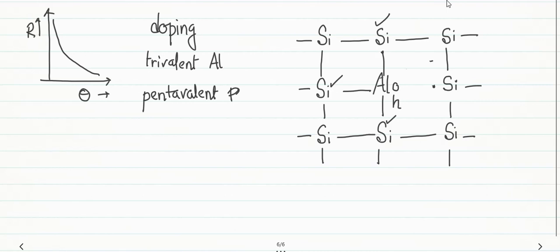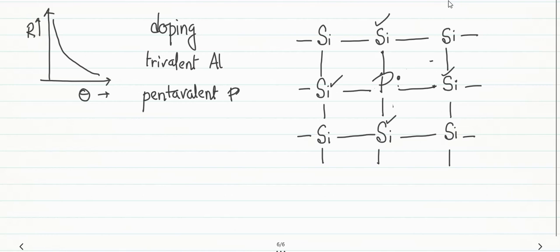Similarly, if I place here a phosphorus instead, then obviously phosphorus has 5 electrons, so 4 electrons create 4 covalent bonds, but 1 electron is left here.